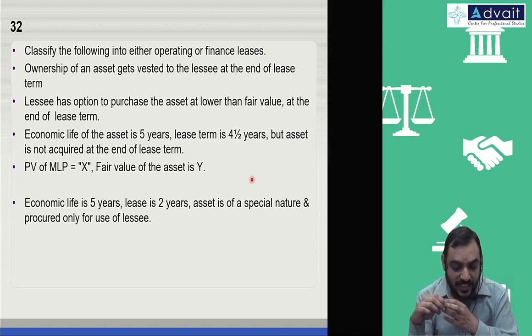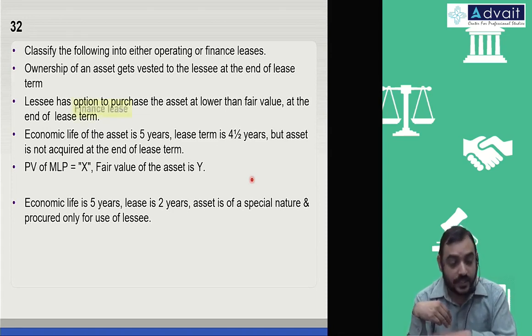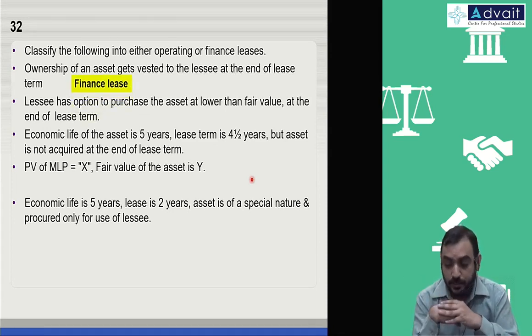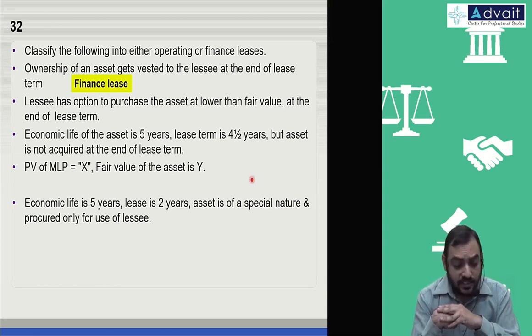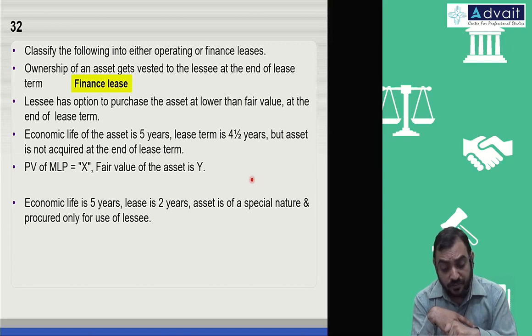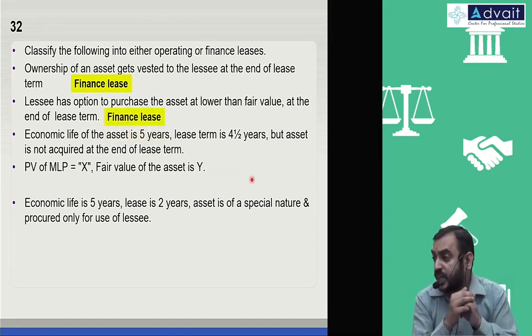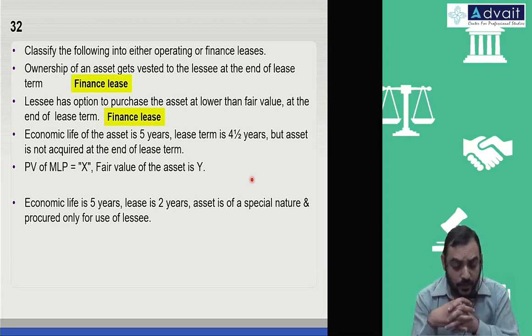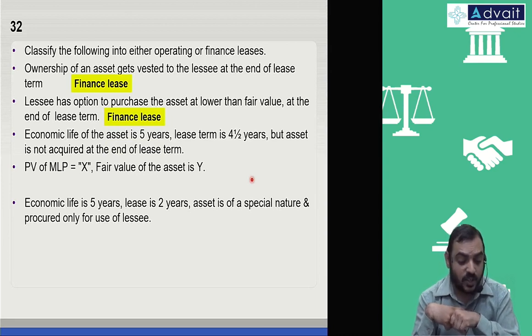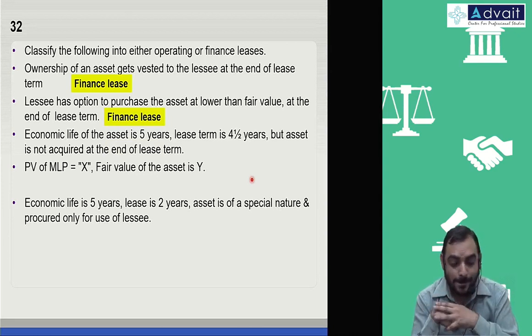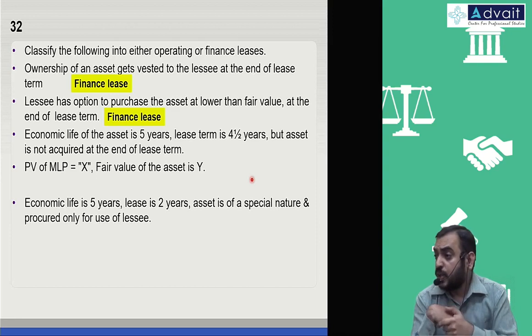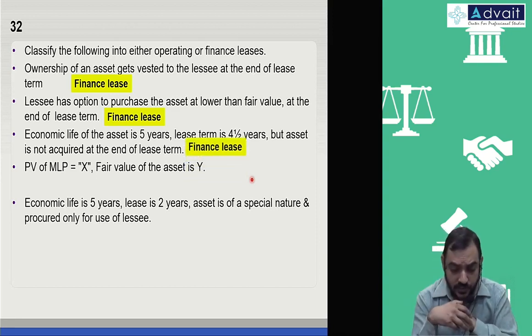Ownership of an asset gets vested to the lessee at the end of the lease term. Finance lease. Ultimately, the lessee becomes the owner. The lessee has the option to purchase the asset at a lower value than fair value at the end of the lease term. Most likely, he will become the owner. Financing lease. Economic life is 5 years, lease term is 4.5 years, but the asset is not acquired at the end of the lease term. The economic life and lease term are almost equal. Financing lease.